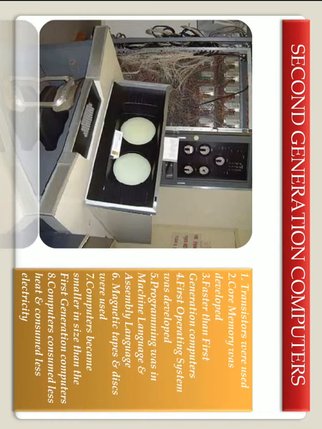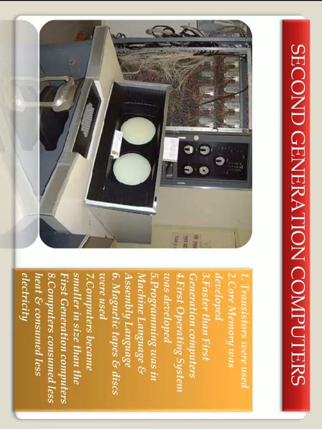The second generation of computers, which appeared in 1959 to 65, used transistors. These are much cheaper and consume less power. These are more compact in size, more reliable and faster than the first generation of computers. Magnetic core memory was developed in this generation. Mean time to failure is now in days, and the speed is 10 milliseconds in these computers.